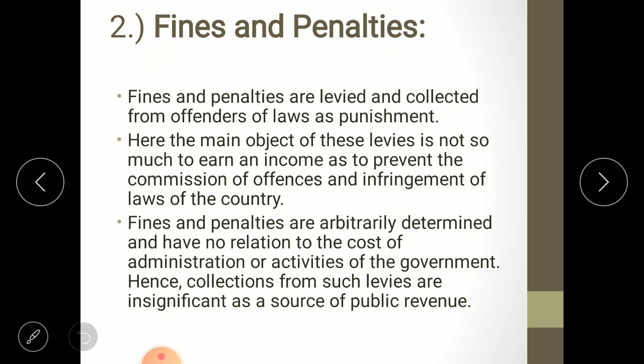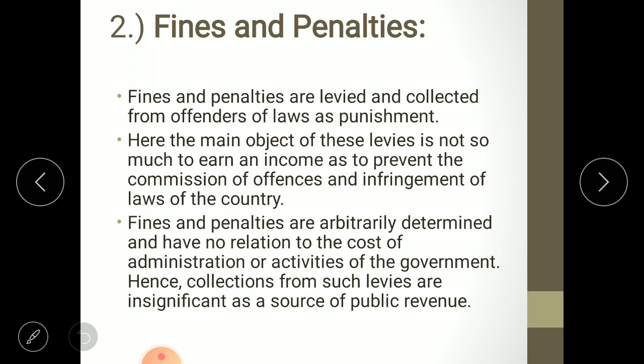Fines and penalties are levied and collected from offenders of laws as punishment. Here, the main object of these levies is not so much to earn an income as to prevent the commission of offences and infringement of laws of the country.